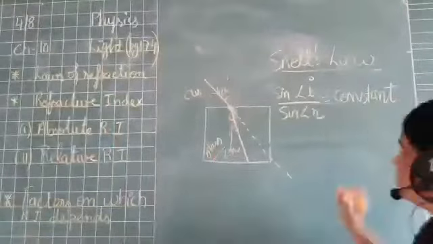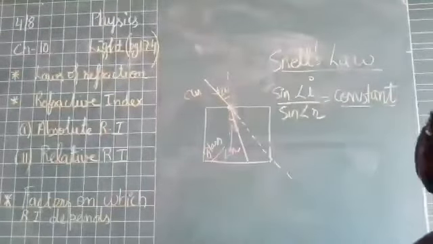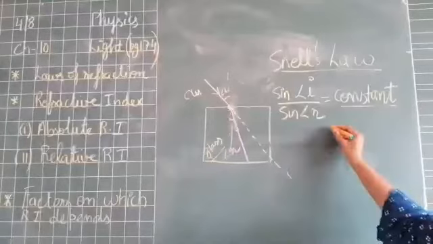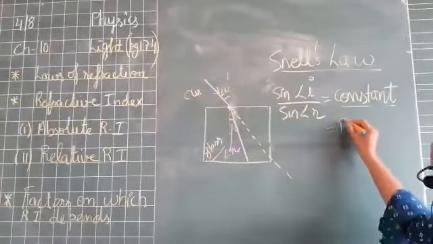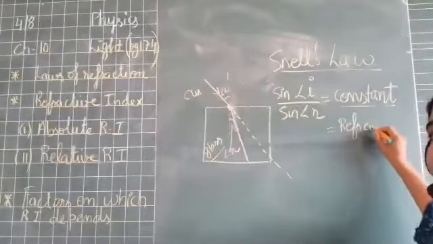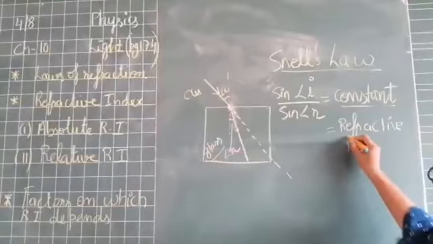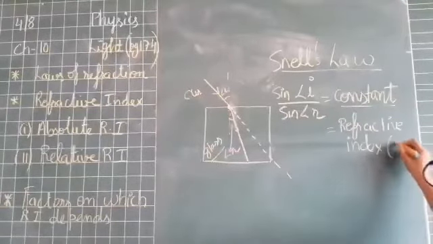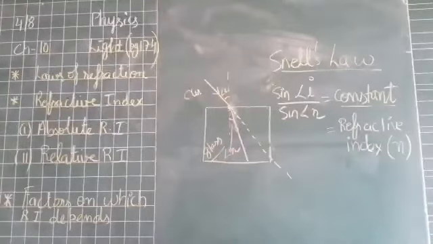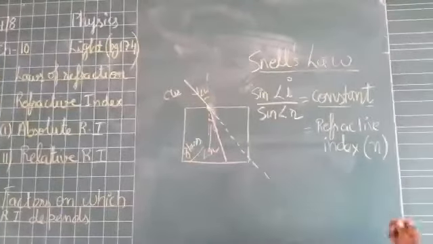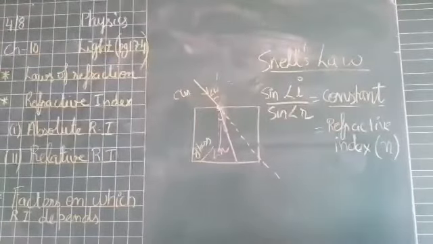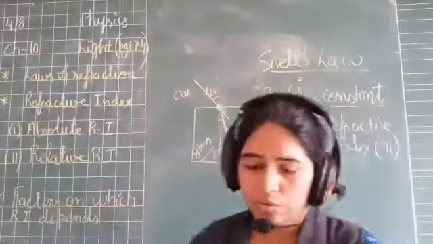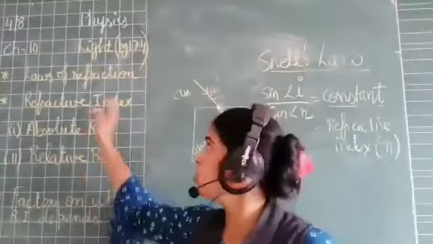Right, children? Now this is a constant, right? So this constant is named as refractive index, and the symbol for refractive index in your NCERT is n. Right, children? Okay. So this is clear. These are your laws of refraction.